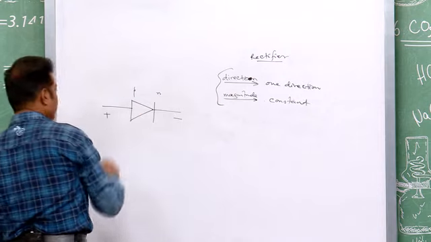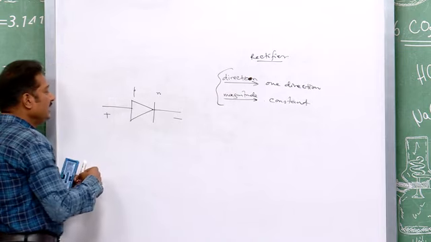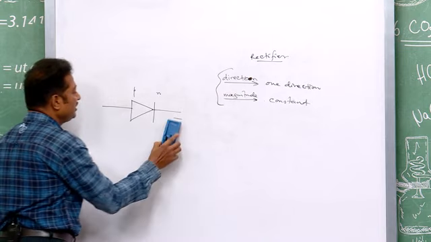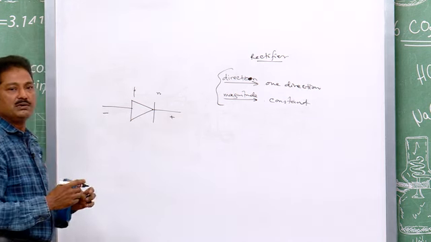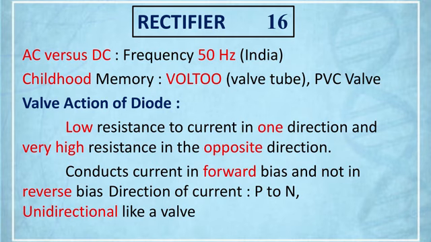But on the other hand, what happens if it is reverse biased, if the P side is negative and the N side is positive, meaning the P side of the diode is connected to the negative terminal of the battery and the N side of the diode is connected to the positive terminal of the battery? Then it is reverse biased, and you know when it is reverse biased, the width of the depletion layer increases and there is no chance for the majority charge carriers to cross the junction.